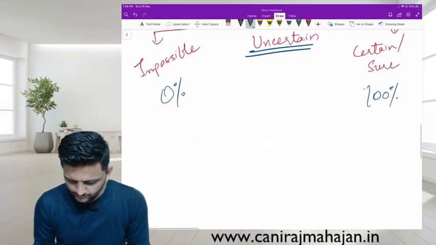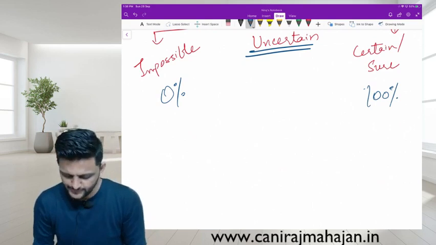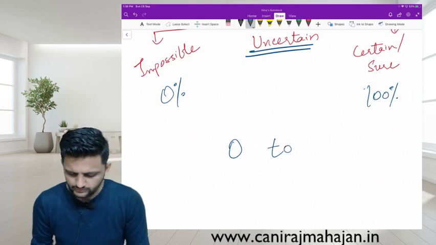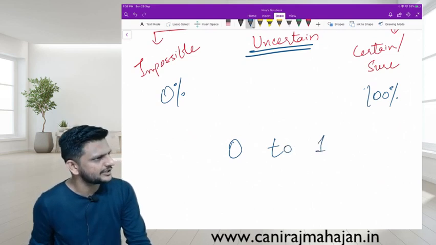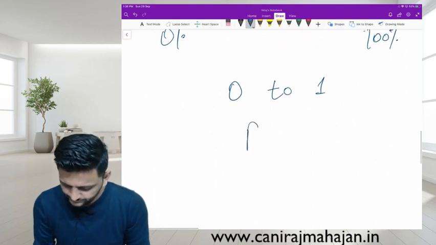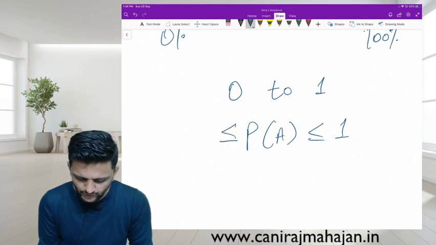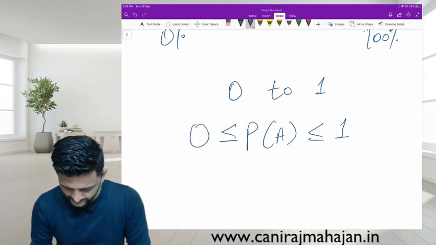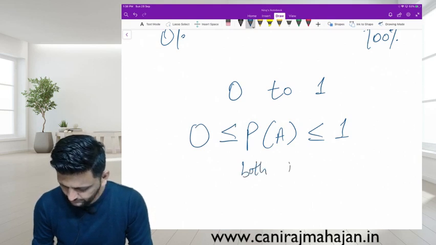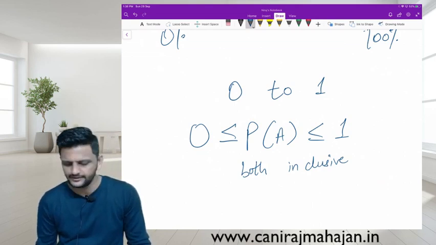Correct? Then probability as a percentage is between 0 to 100, and regularly we express it between 0 to 1. So P of A is less than or equal to 1 and more than or equal to 0. Both inclusive. Very good. Correct? Both inclusive. Probability of event A in this example.